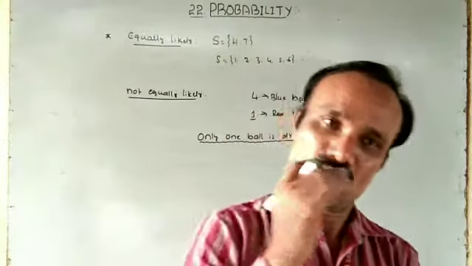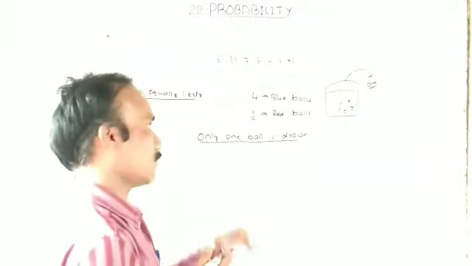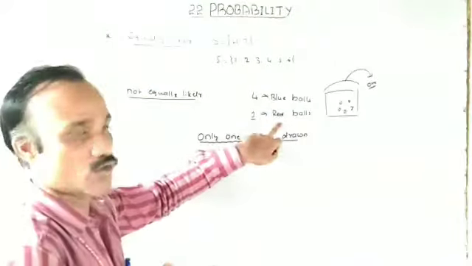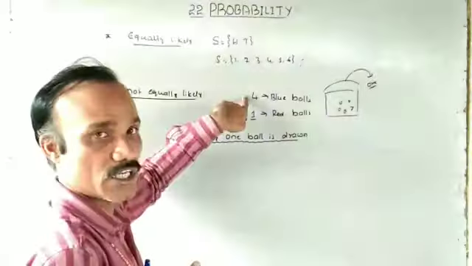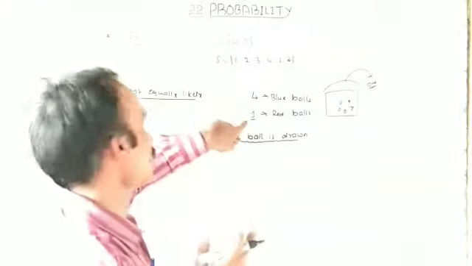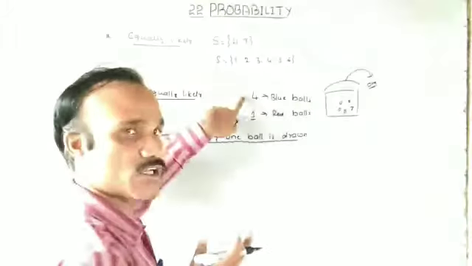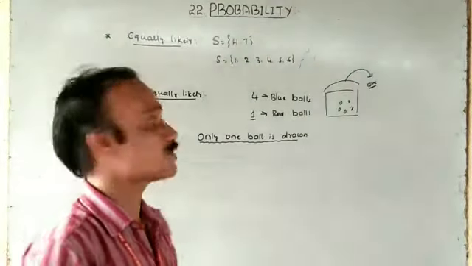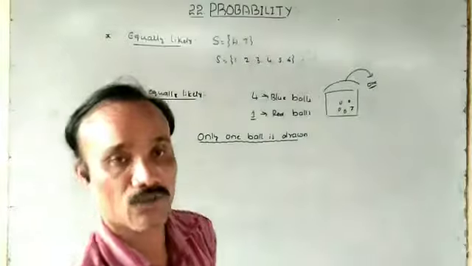Why is it not equally likely? Picking a blue ball is more likely than picking a red ball. We have 4 options for picking a blue ball, and the red ball is only 1 option. Therefore, it is not equally likely. If there is only 1 red ball, or only blue balls, then it is equally likely. So this is the meaning of not equally likely.